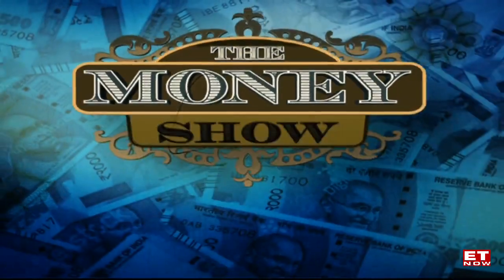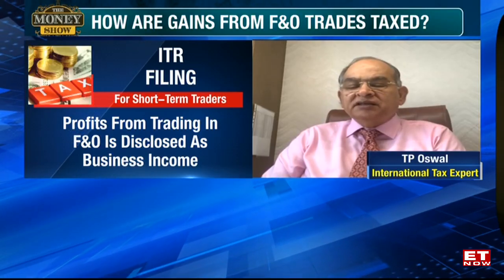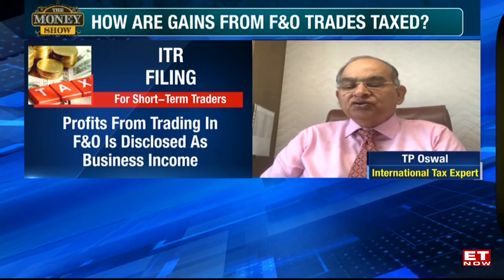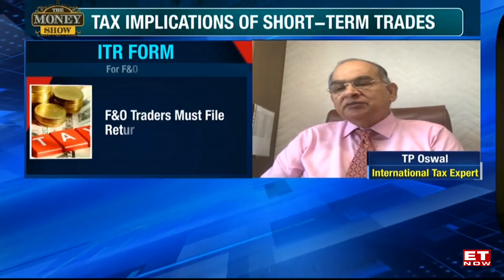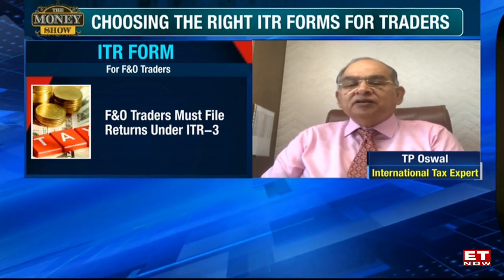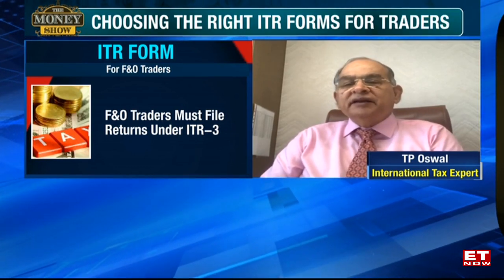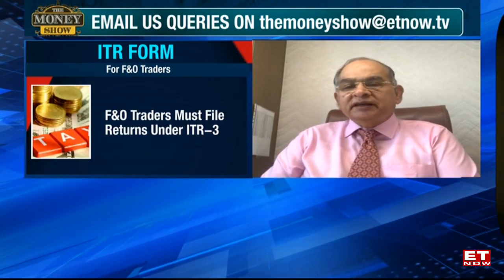F&O income is considered as a business income. It is not considered as a speculation. So therefore, for that income, generally form number 3 is applicable in such cases. So you will have to file the return in form number 3, which is for business income. You must file the return before the due date. Otherwise, if there is a loss in F&O activity, it will not be allowed to be carried forward. That care has to be taken.